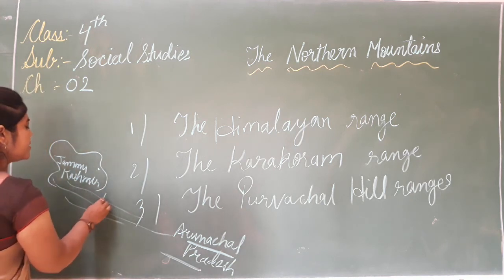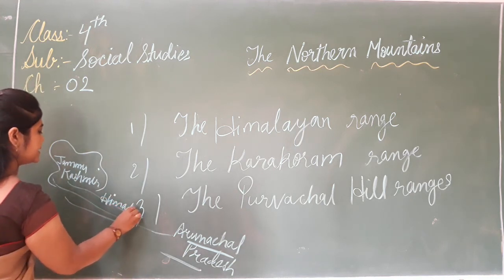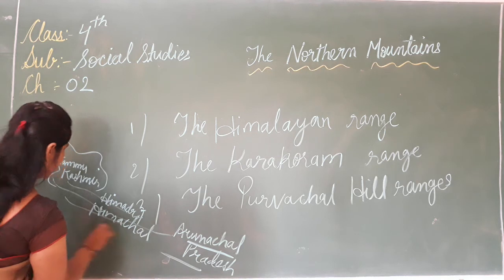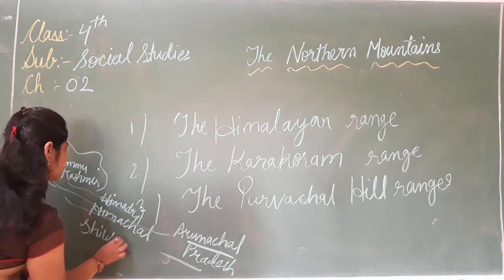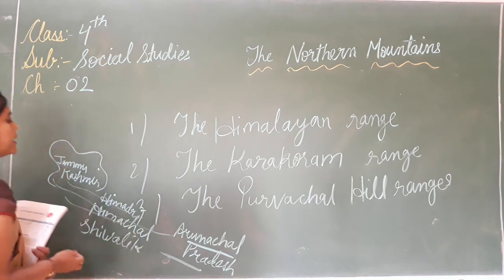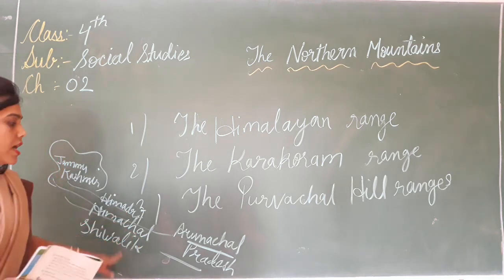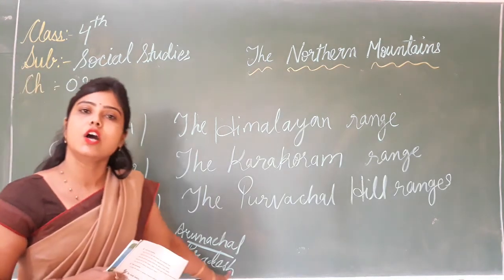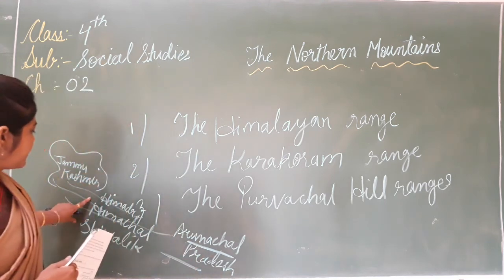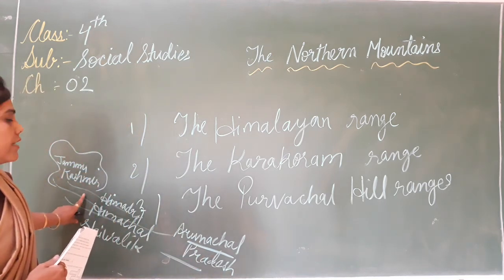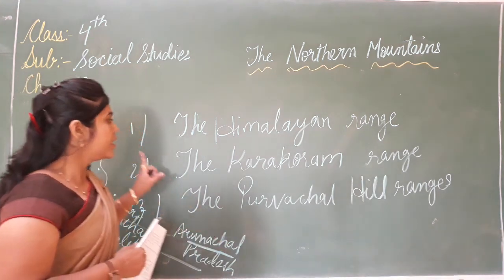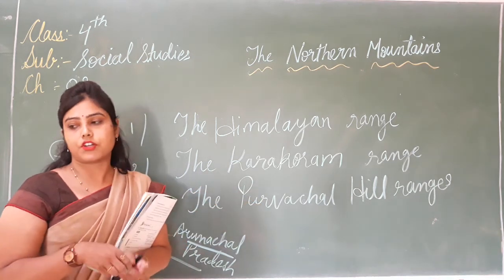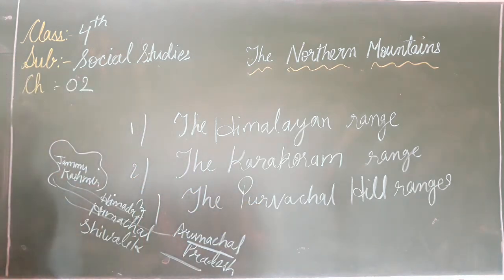The first is Himadri, the second is Himachal, and the third is the Shivalik. How many ranges consist in this Himalaya range? 3 ranges: Himadri, Himachal, and Shivalik. And the Himalaya range stretches from Jammu Kashmir to Arunachal Pradesh. Now, what do we learn in this video? We learn the Karakoram range.